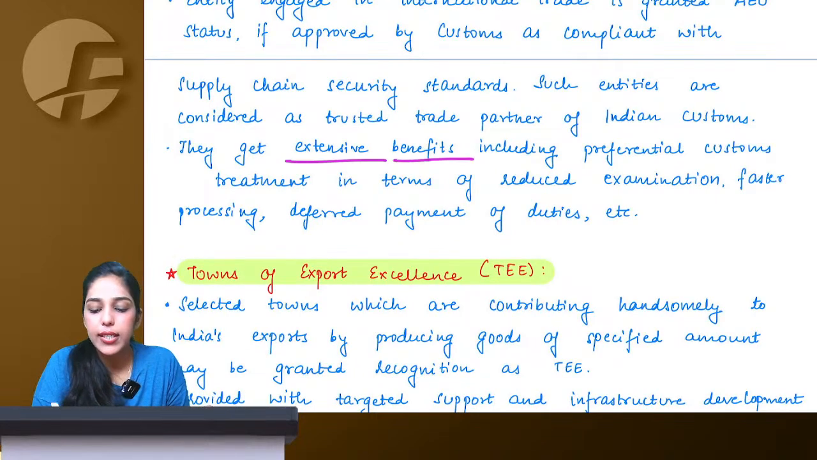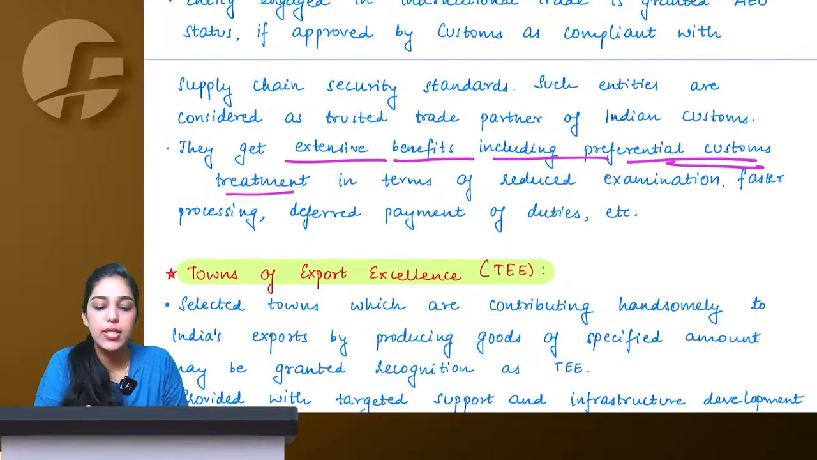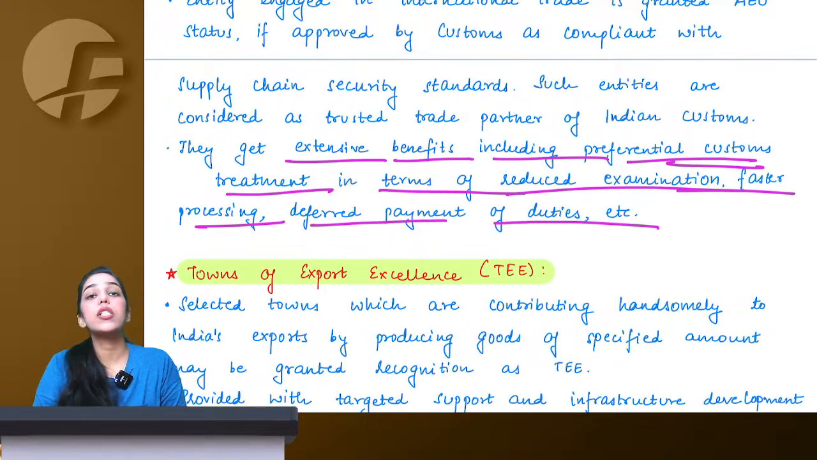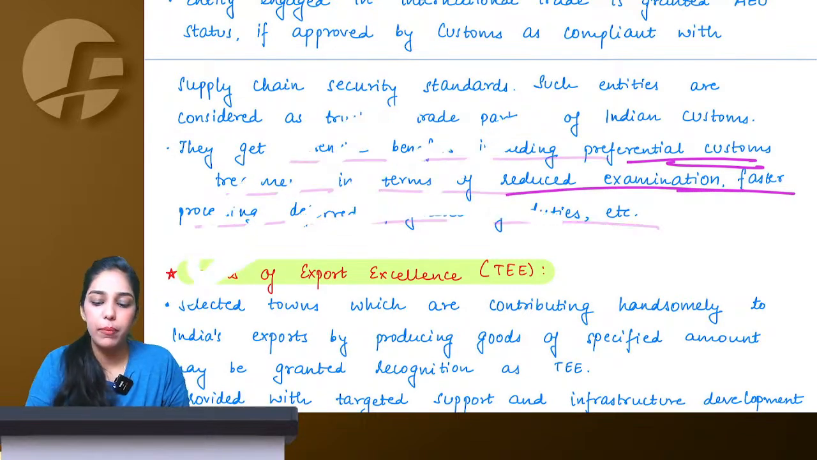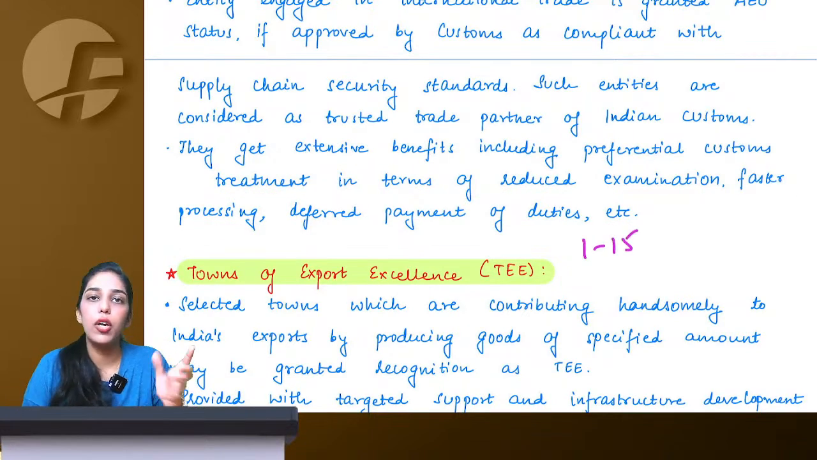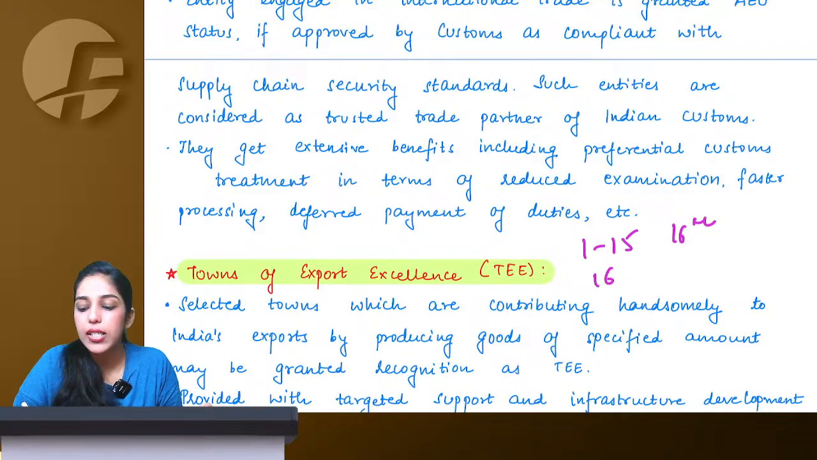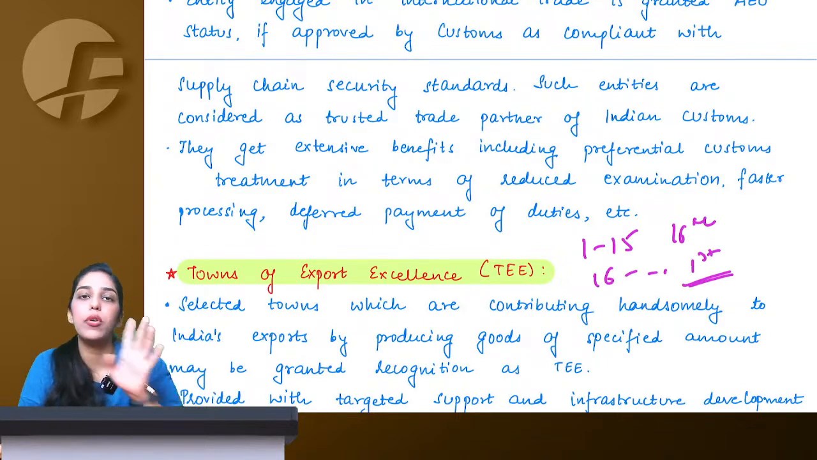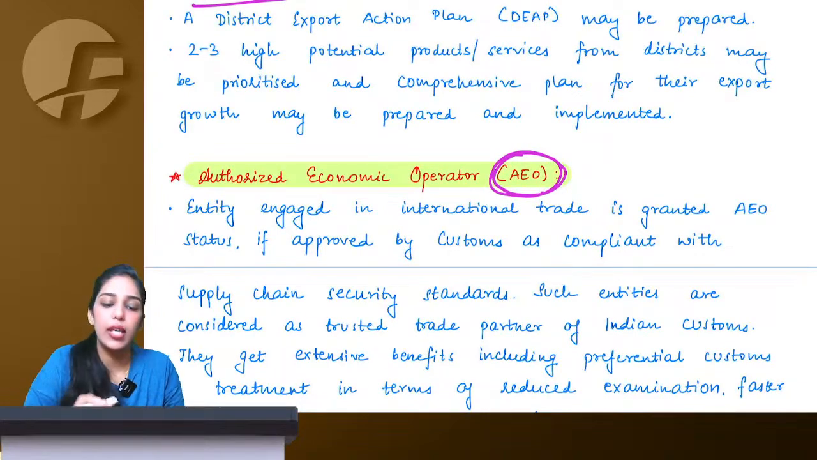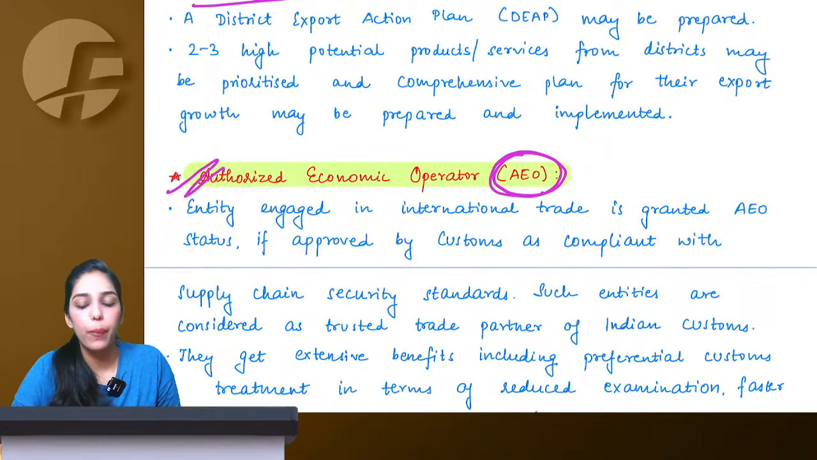We give extensive benefits including preferential customs treatment in terms of reduced examination, faster processing. Also we had studied the deferred payment point, if you remember, that for certain AEOs, for 1 to 15 date, whatever is your bill of entry, you can pay on 16th. For 16th till the remaining of the month, you can pay on 1st of the next month. If you remember the import export chapter, we've studied this, that they give you the deferred payment facility also, but for that you need to be recognized as an authorized economic operator.